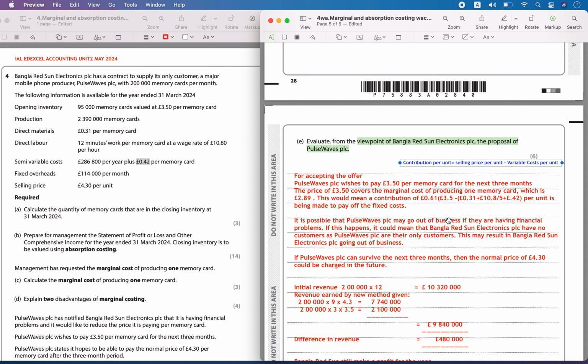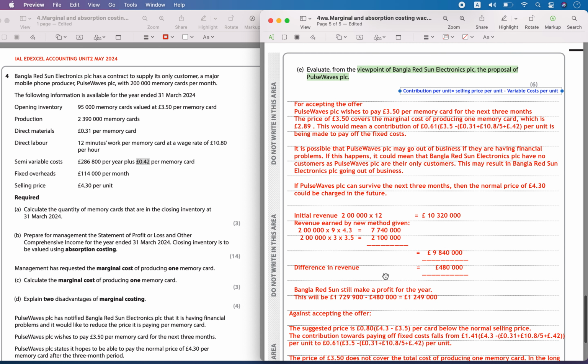Then it is possible that Pulsewaves PLC may go out of business if they are having financial problems. If this happens, Bangla Red Sun Electronics PLC will have no customers left, as these people are the only customers. So this may result in Bangla Red Sun Electronics PLC also going out of business if they don't give that offer to them. If Pulse Waves can survive the next 3 months, then the normal price of 4.3 could be charged in the future. How? Because you can still make a profit, if you use some calculations.